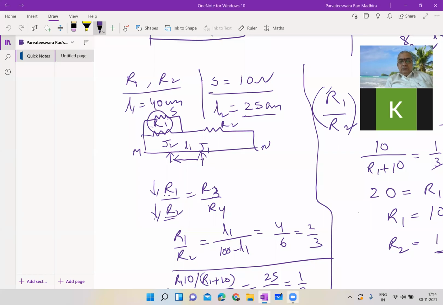Now today we will explain the mathematics of the periodic motion. You're able to see the screen? Yes, sir. Okay.